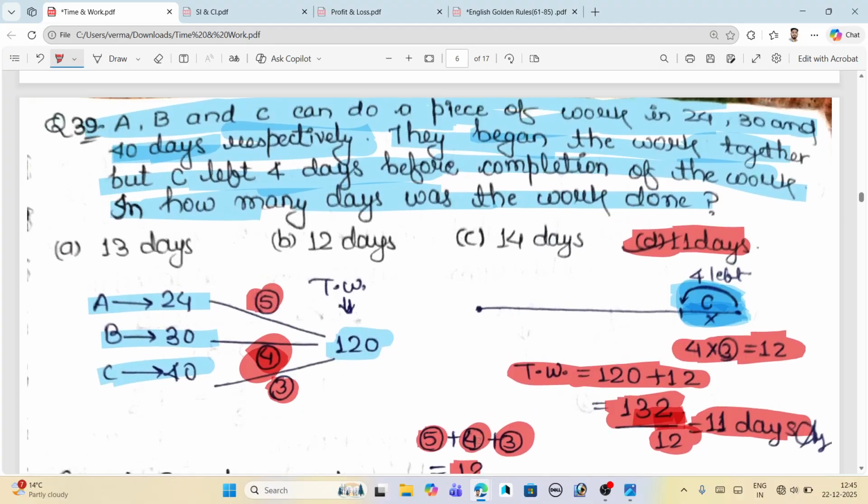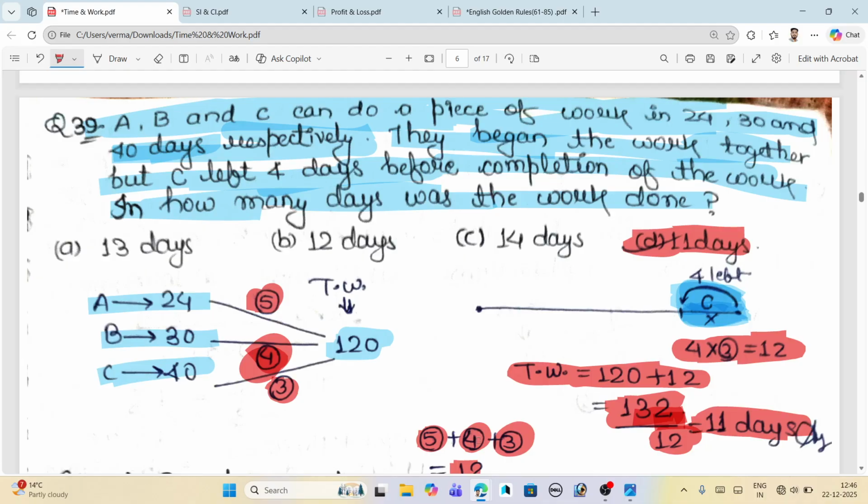What is our approach in these types of questions? I'm just repeating it. Just focus here. When the question says that an individual left the work 4 days earlier, 5 days earlier, or 10 days earlier, our approach is that we just add the work for the number of days he has not done. We already have the efficiency of that individual, here it is 3, and the number of days given is 4.